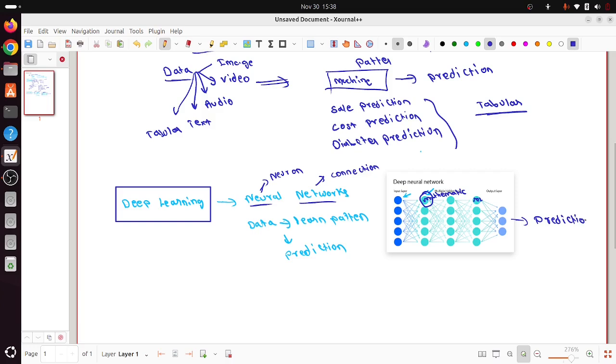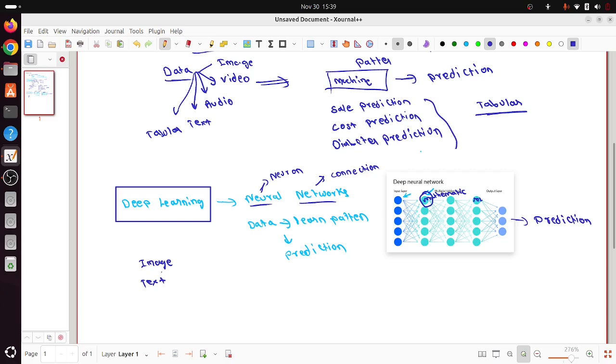Now, why do we need deep learning algorithms? Machine learning works up to some level. But when you go to more complex use cases, like image recognition, if you want to identify what is in an image, or if you want to do deep level text-based analysis, machine learning algorithms are not that great. That is where the concept of deep learning came. The advantage of deep learning is you can go deeper and deeper. These neurons are not a fixed number, you can add more and more neurons. The more neurons you add, the better accuracy and performance you get. That is the idea of deep learning.